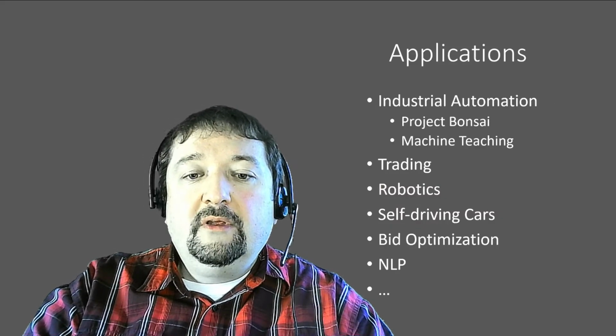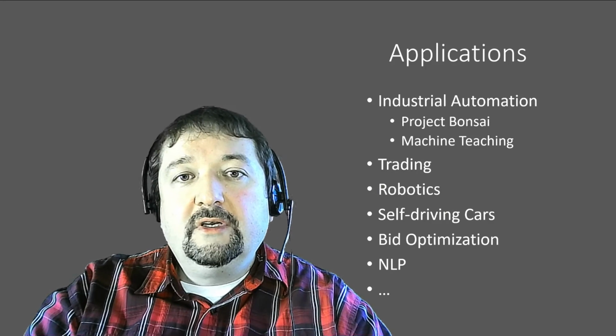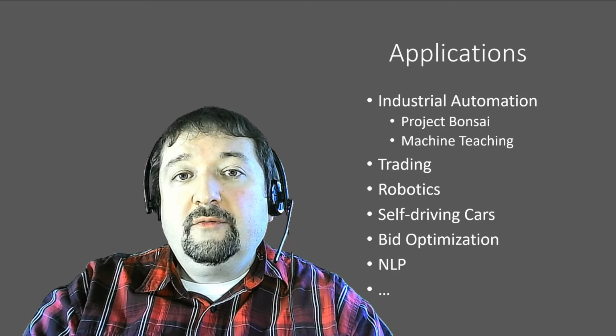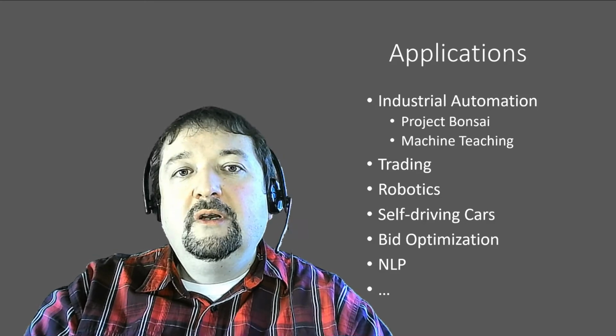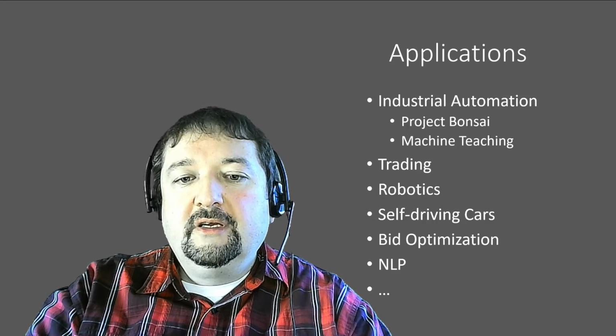So, for example, as I mentioned, industrial automation is an important area, and Microsoft has a project called Project Bonsai, which contains specific low-code tools that allow us to train reinforcement learning agents for industrial tasks.